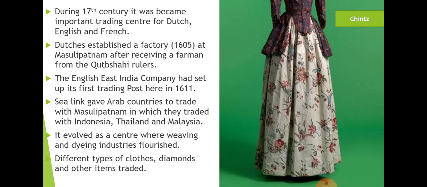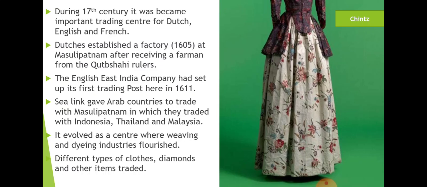Because of that, Masulipatanam, which was the center of weaving and dyeing, became famous for these industries, and they flourished during the medieval period. From here, different articles were exported, like cloths, diamonds, and cloths like chintz or muslin, or the Kalamkari basically. These were the articles which were exported from here.